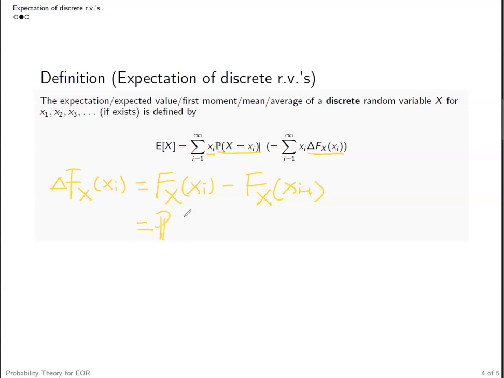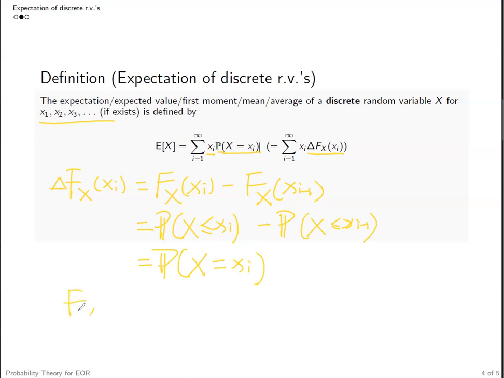According to the definition, we know it essentially describes the difference in those probability values. And suppose we order the elements in the support set of discrete random variable x in increasing order, we know the difference is essentially equal to the probability value of x equal to xi.